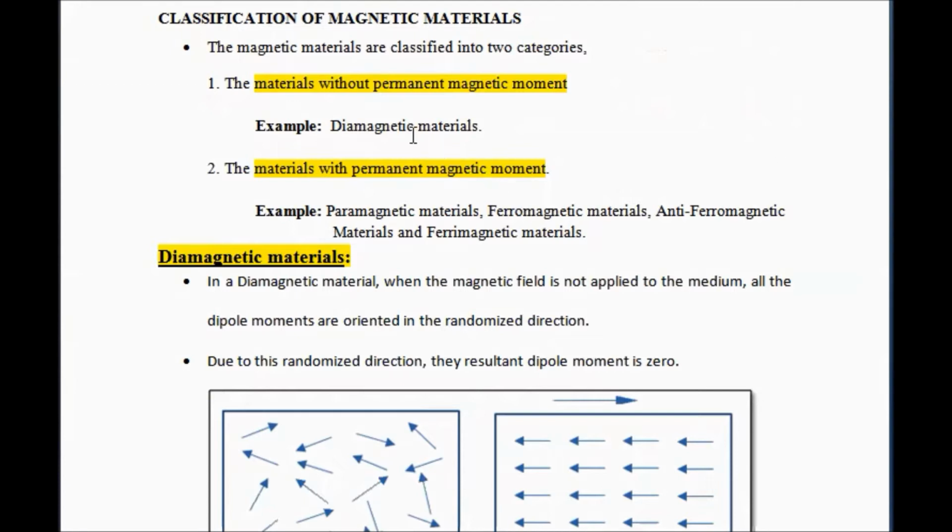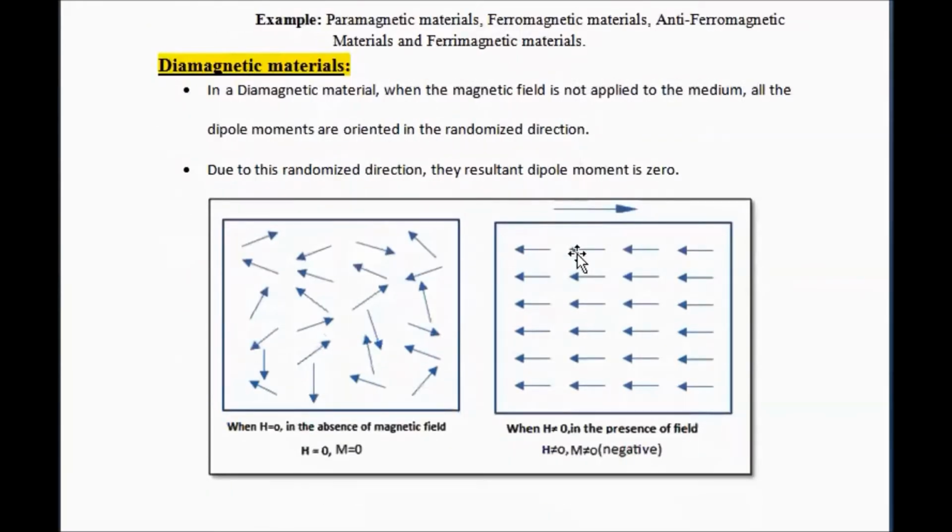They are diamagnets, paramagnets, ferromagnets, antiferromagnets, and ferrites. Let us consider the first magnetic material, the material without permanent magnetic moment, that is diamagnet.